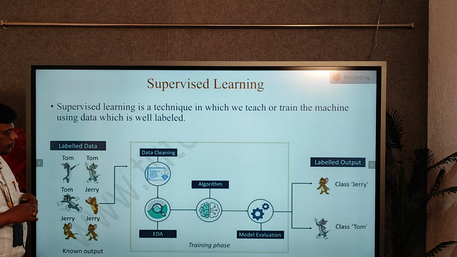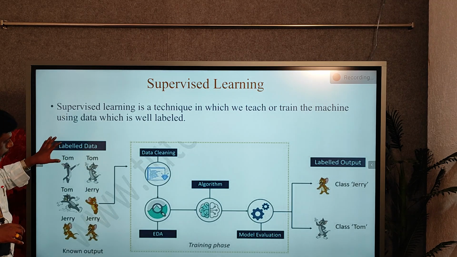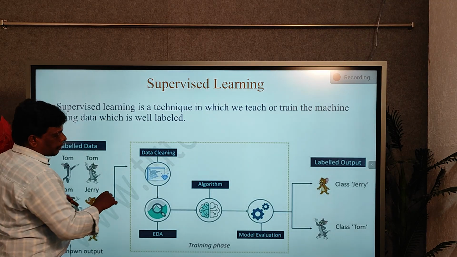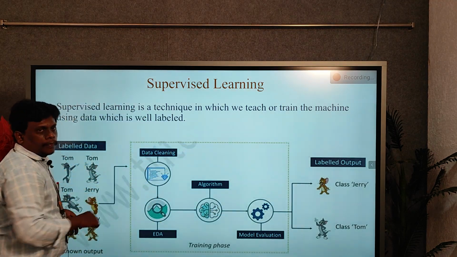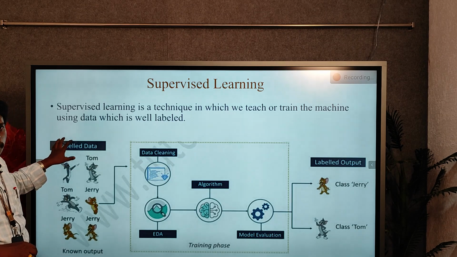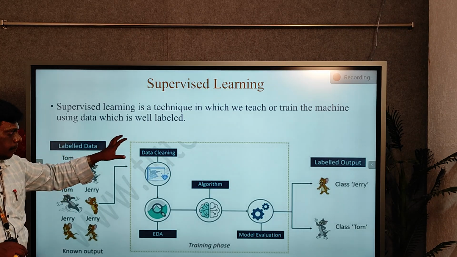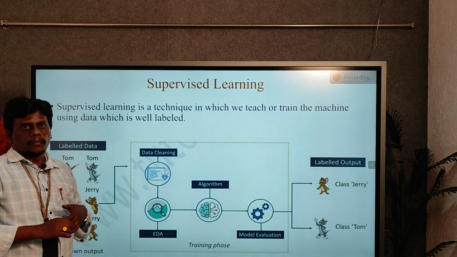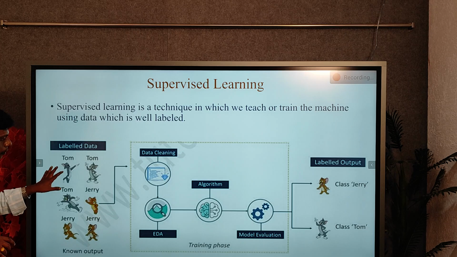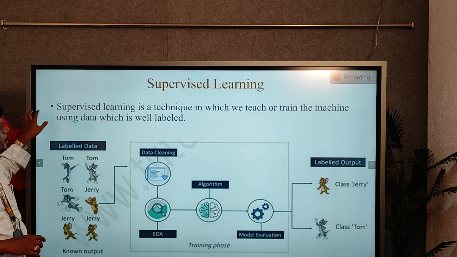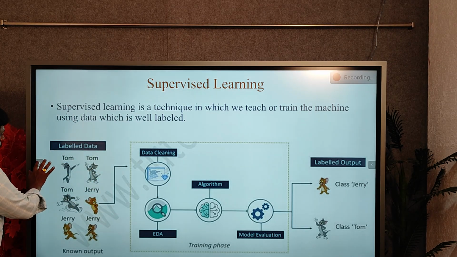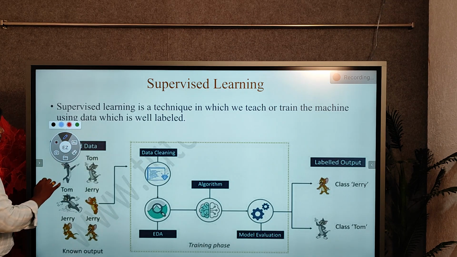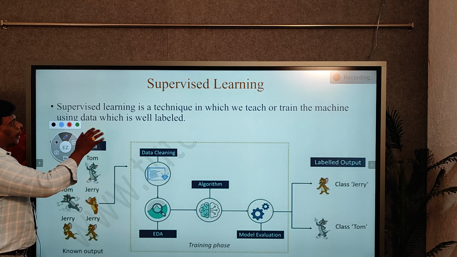See in the diagram, we are giving different kinds of images to the machine for training, and this is called the training phase. We are giving the required data to the machine, and finally we get the prediction. So this is actually supervised learning. In supervised learning, the type of data we give is labeled data.